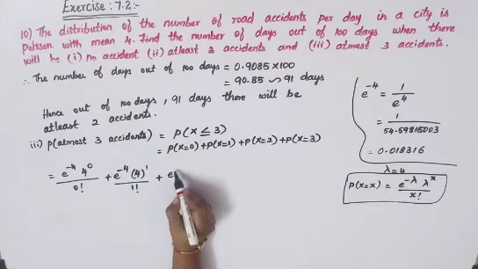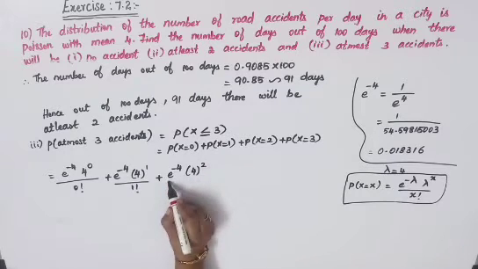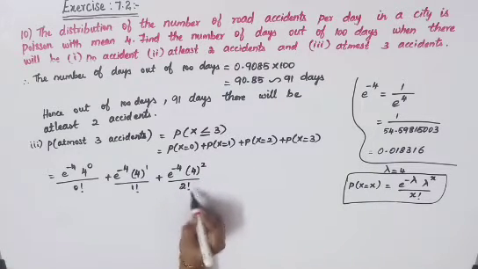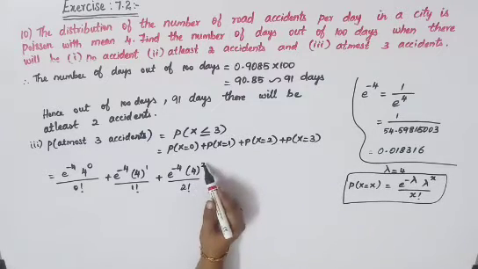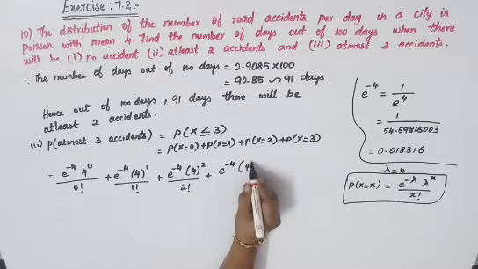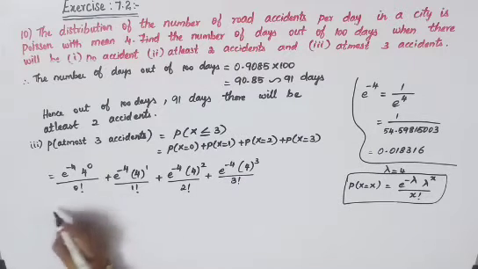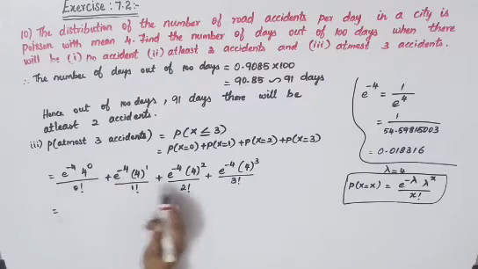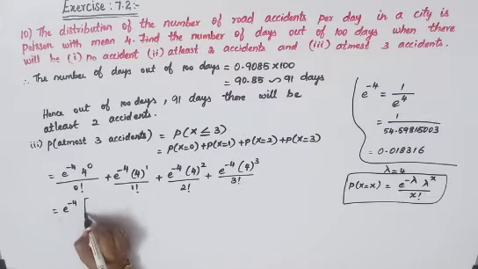Okay, so e power minus 4 into 4 square divided by 2 factorial. Plus 3. Okay, so wherever 2 you have given, just give 3. So e power minus 4 into 4 power 3 divided by 3 factorial. So solving, e power minus 4 everywhere you will have common, just remove it outside. So other part you will have to keep it inside.